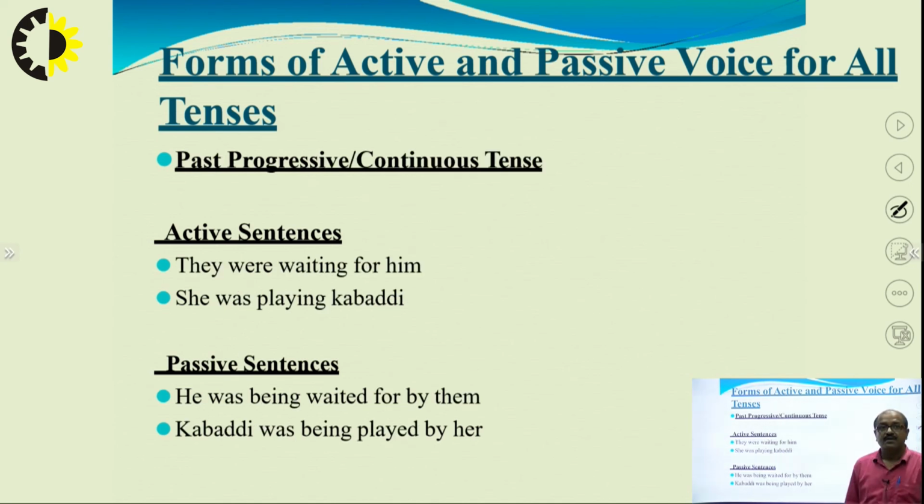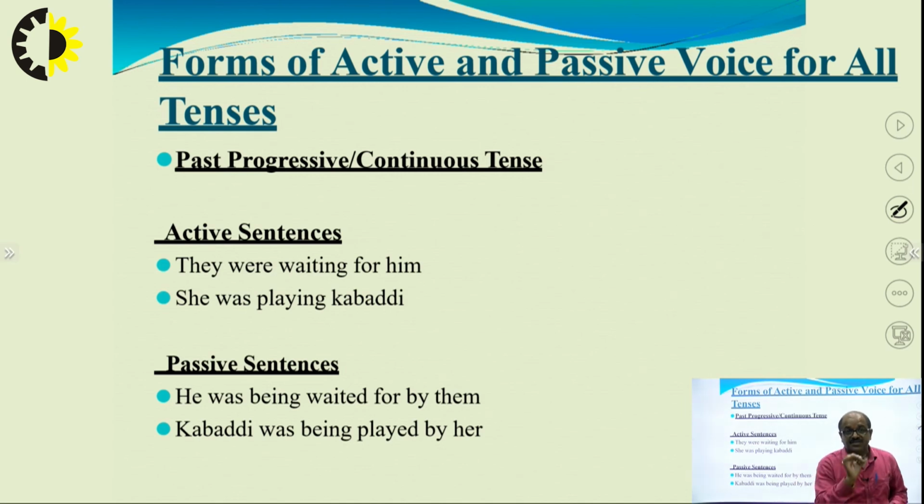Next, past continuous tense or progressive. We can say progressive also. Active sentence example: they were waiting for him. Active voice, continuous tense, progressive. In passive form: he was being waited for by them. Past progressive or continuous tense.